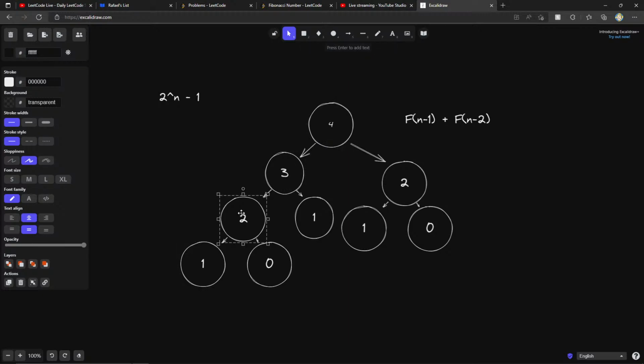We do 4, 3, 2, 1, and we calculate all these. The 1 and 0 are both constant because that's just a single return. And by the time we get to 2, that's constant because we're returning it. So I think it's linear because we only process all the nodes from n to 2.